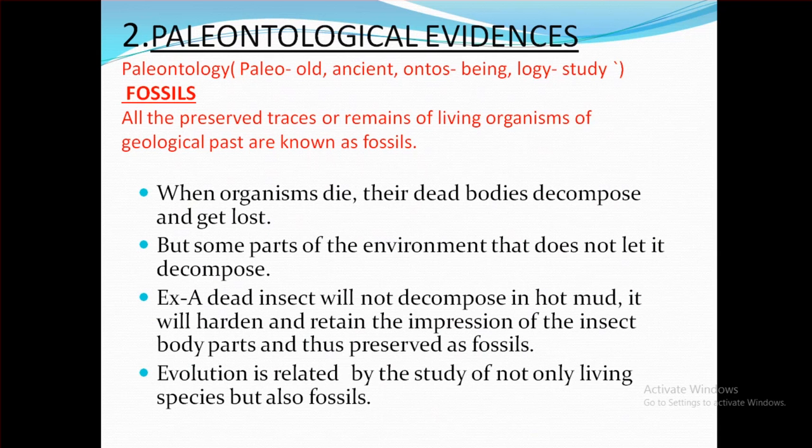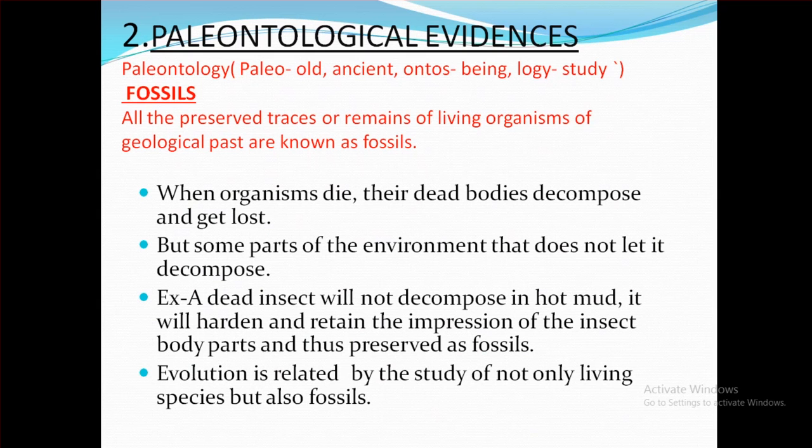How are fossils formed? When organisms die, their dead bodies decompose and get lost. But some parts of the environment do not let it decompose. For example, a dead insect will not decompose in hot mud. It will harden and retain the impression of the insect body parts and thus be preserved as a fossil.